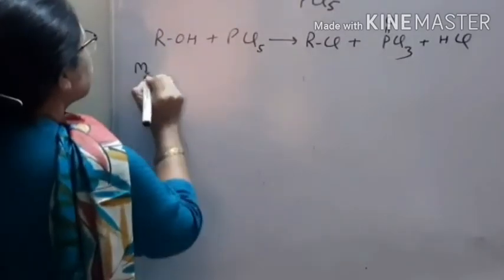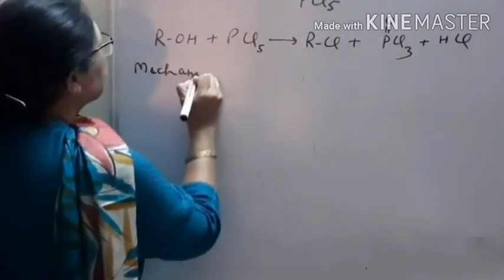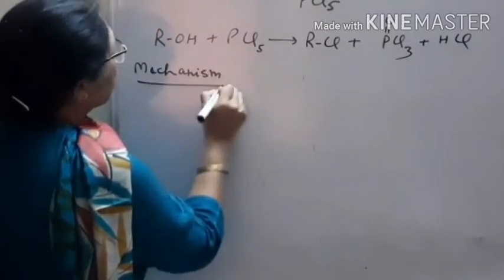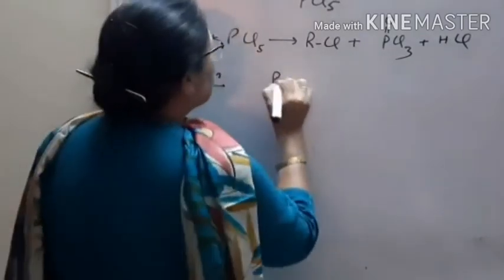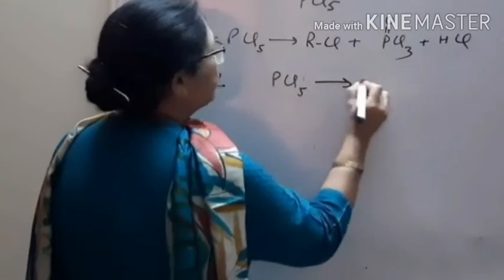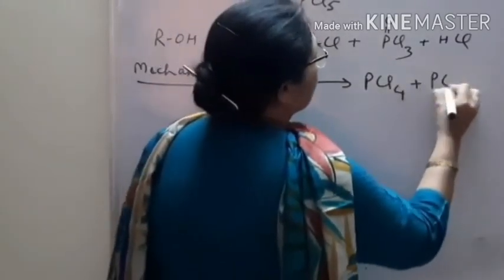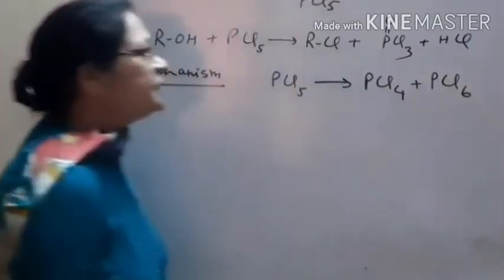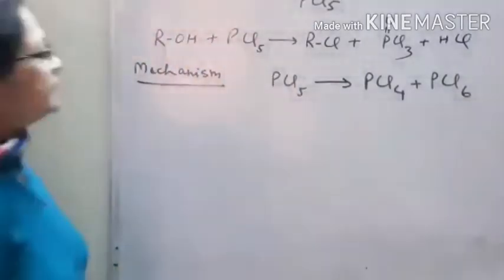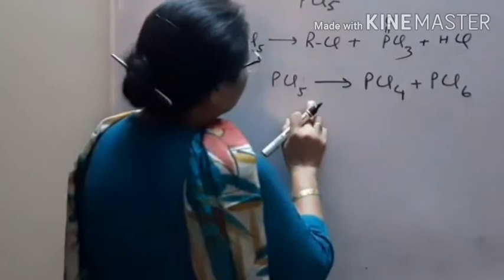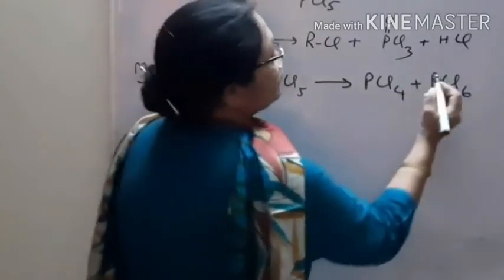Now we discuss the mechanism. PCl5 forms PCl4 and PCl6. One chloride is removed and that attaches to another one.